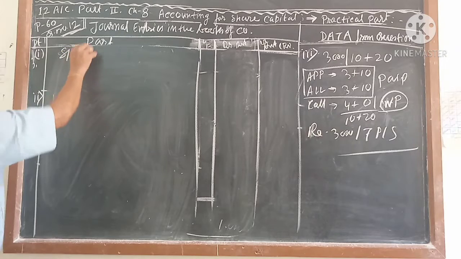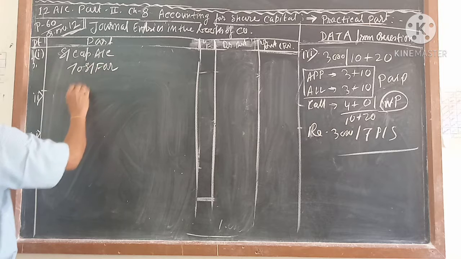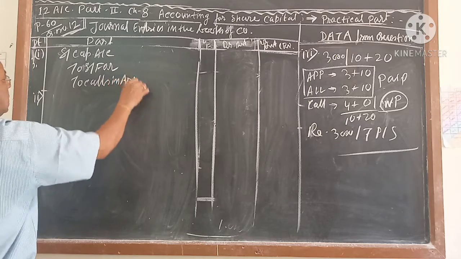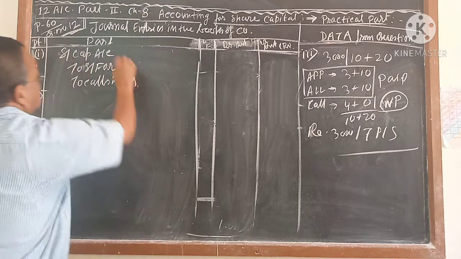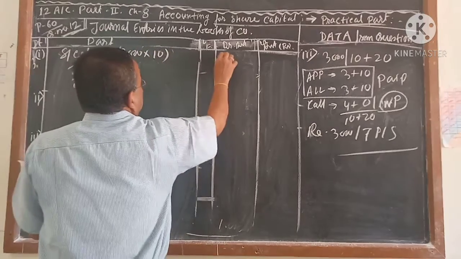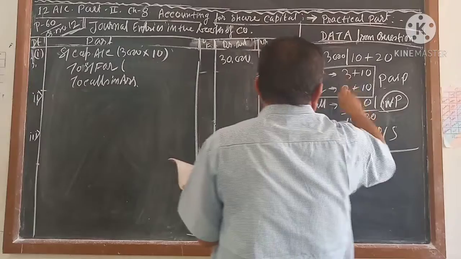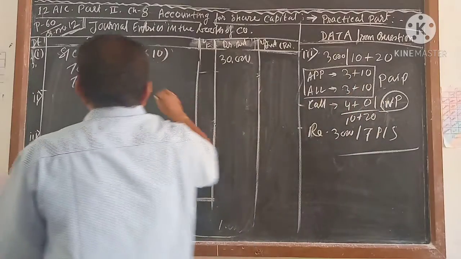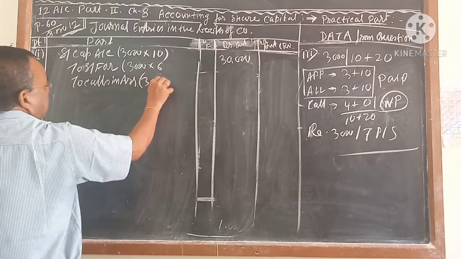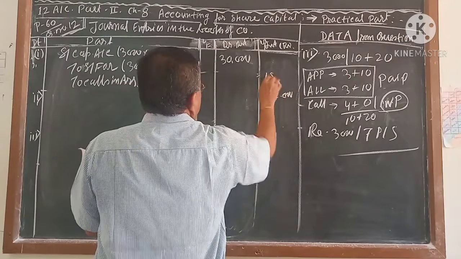Share capital account debit to share forfeiture, to call in arrears. How many shares is the company going to cancel? 3,000 shares into how much? 10 rupees. It comes to 30,000. How much is paid? 6 is paid, 3 plus 3. This is not coming. 6 is paid. So 3,000 into 6, and of course if it is 6, then it is 4. That means 12,000 and 18,000.